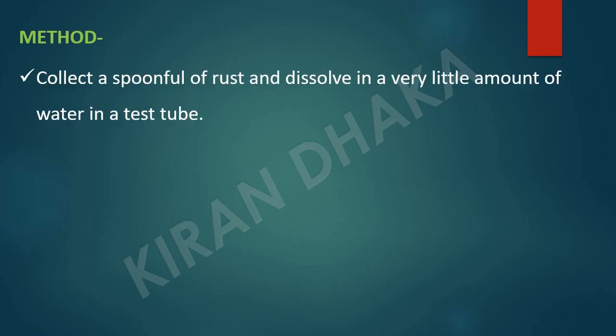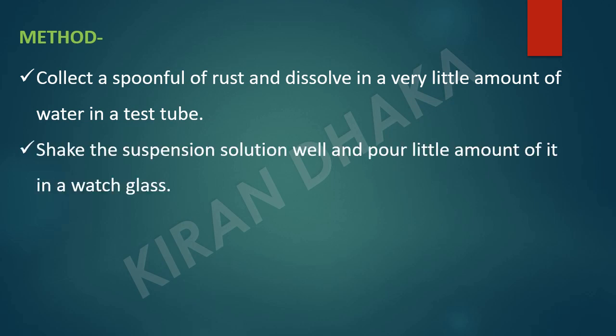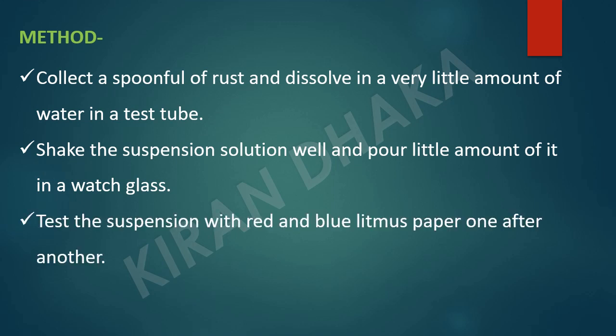We collect a spoonful of rust and dissolve it in a very little amount of water in a test tube. Shake the suspension well and pour a little of it into a watch glass. Test the suspension with red and blue litmus paper one after another.